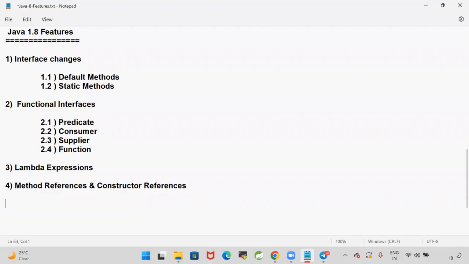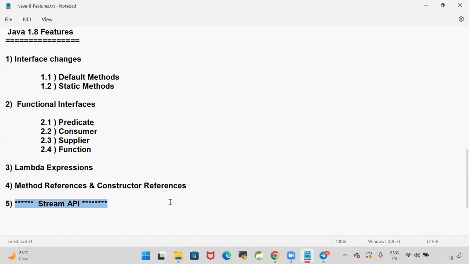Similar to method references, we have constructor references also in the 1.8 version. And the most important topic in Java 1.8 is the Stream API. Without asking questions on lambda expressions and the Stream API, your interview will not be completed.